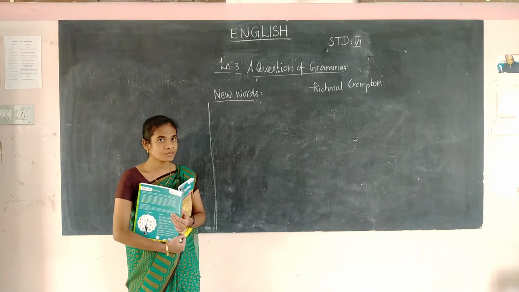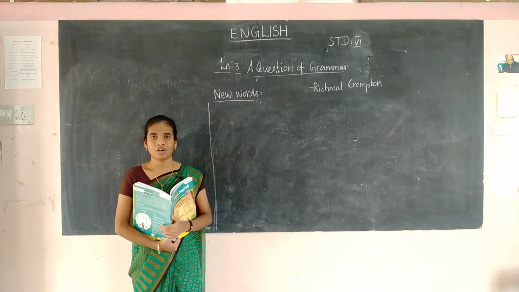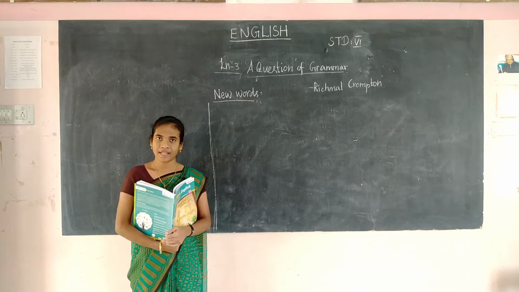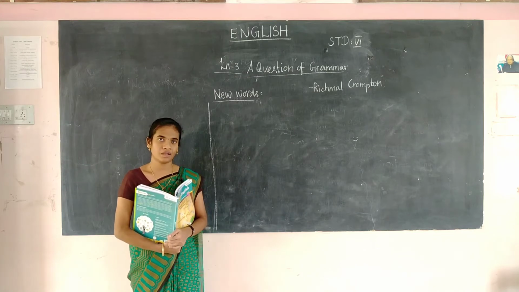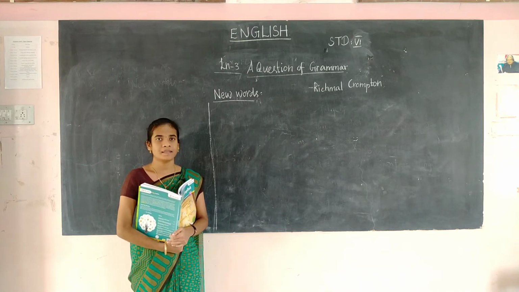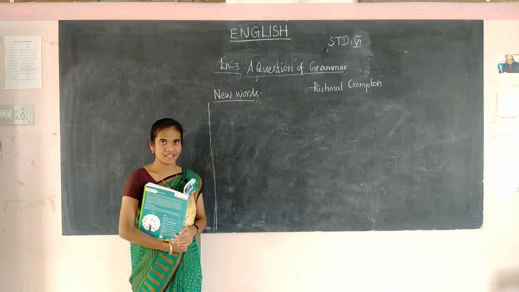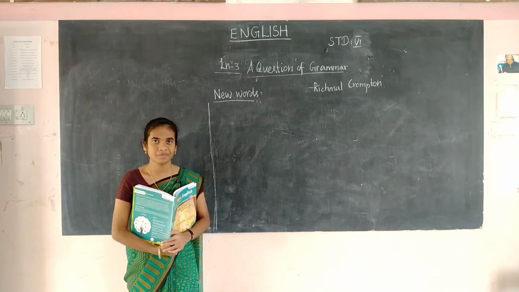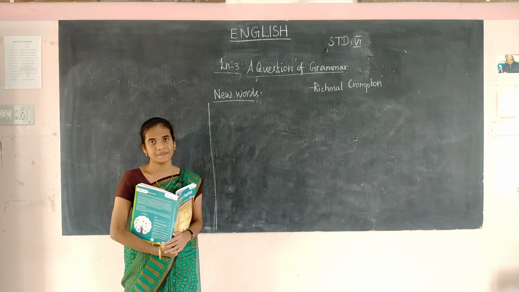It was written by whom? It was written by Richmal Compton. Okay. Have you all remembered the story, the previous story? For the characters, can you remember? The main character is William. Mr. Brown is William's father, Mrs. Brown is William's mother, Ethel is William's sister, and Robert is William's brother.